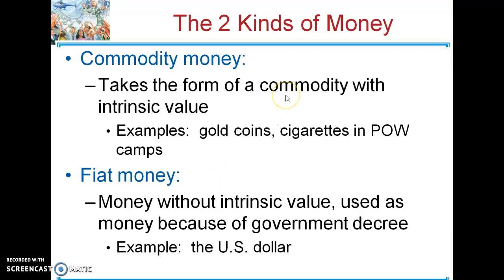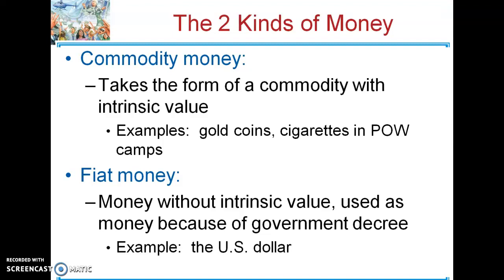The difference between commodity money and fiat money: commodity money has value besides being money. So something that has value besides being actually money in the economy means it has intrinsic value. For example, cigarettes have intrinsic value. Most people that have cigarettes are purchasing them because they enjoy smoking. That's the intrinsic value of cigarettes.